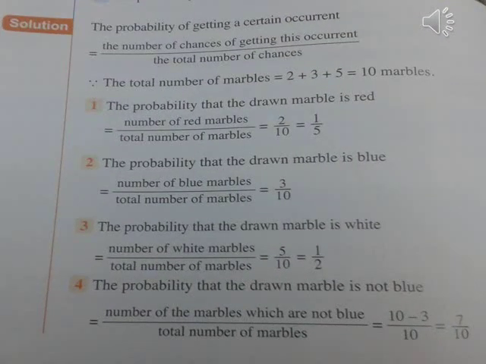Solution. The probability of getting a certain occurrence equals the number of chances of getting this occurrence over the total number of chances. Since the total number of marbles equals 2 plus 3 plus 5 equals 10 marbles, number 1, the probability that the drawn marble is red equals number of red marbles over total number of marbles equals 2/10 = 1/5.